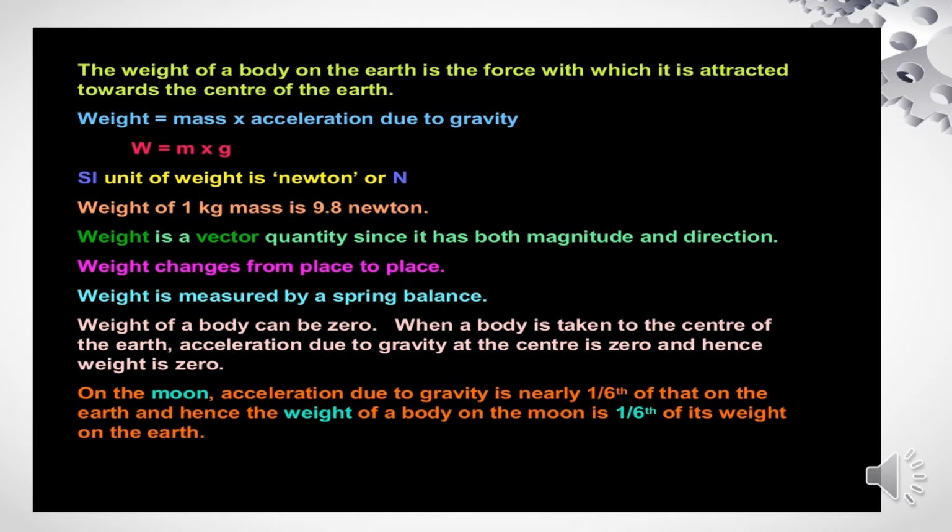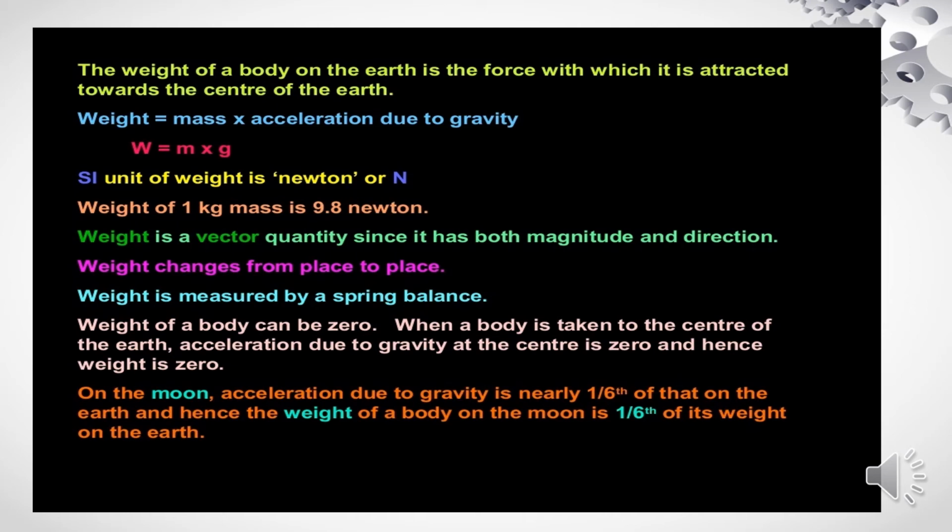It means weight is equal to mass into acceleration due to gravity, that is W is equal to m into g. The SI unit of weight is Newton or capital N. Weight of 1 kilogram mass is 9.8 Newton. Weight is a vector quantity since it has both magnitude and direction. Weight changes from place to place. Weight is measured by spring balance. Weight of the body can be zero.